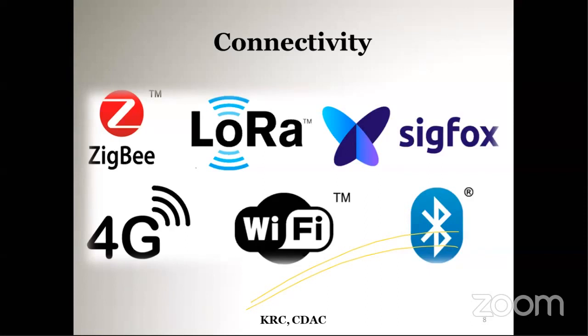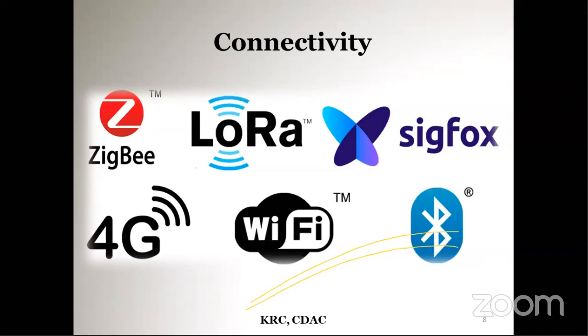This connectivity actually acts as a bridge between input and output. And the most important criterion for choosing a connectivity is that it should have low power and long range. That is the normal criterion. The connection technology should utilize only small power and it should have long range. But the problem is that when you are increasing the range, the power also increases. It means power is directly proportional to range.